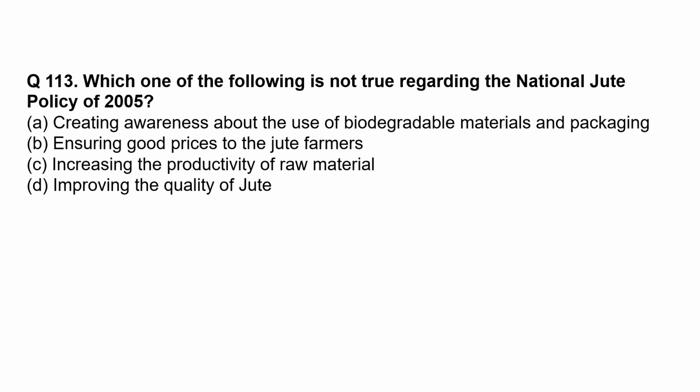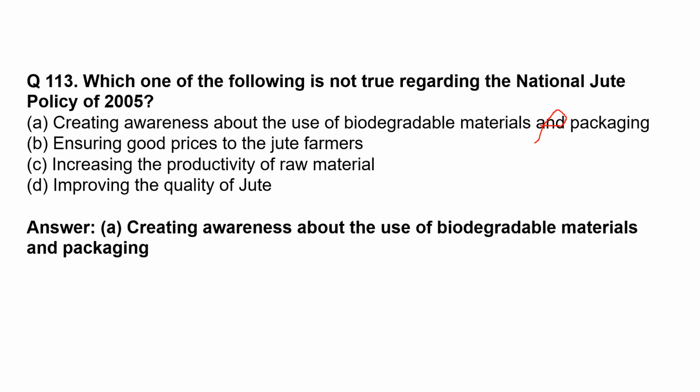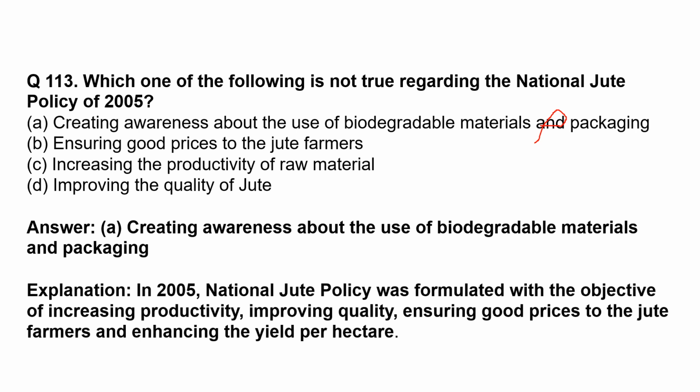Which one of the following is not true regarding the National Jute Policy of 2005? Creating awareness about the use of biodegradable materials and packaging. This is not correct. So the option for this question is option A. In 2005, National Jute Policy was formulated with the objective of increasing productivity, improving quality, ensuring good prices to the jute farmers, and enhancing the yield per hectare.